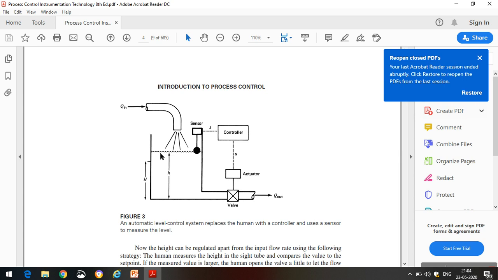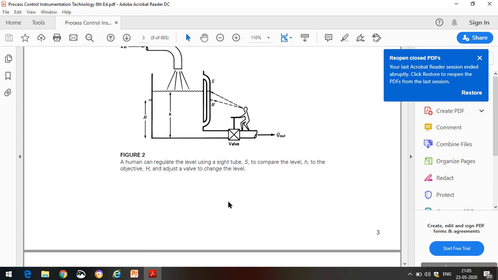Generally, the controller will not control anything. It only decides what type of action is to be taken by the next element to bring the variable to our desired set point. In the previous case we had the hands of the human being.